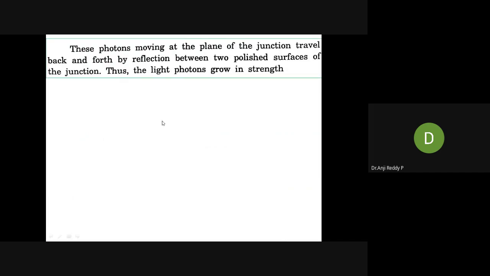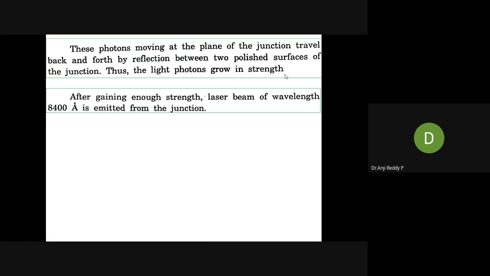Then what happens? The photons produced during recombination, moving in the plane of the junction, travel back and forth by reflection between the two polished surfaces of the junction. That is what we call the optical resonator. Between those two surfaces, the light photons bounce back and forth using reflections. Thus the light photons grow in strength automatically. While bouncing back and forth, they stimulate more electrons and holes to recombine, and the light photons grow in strength.